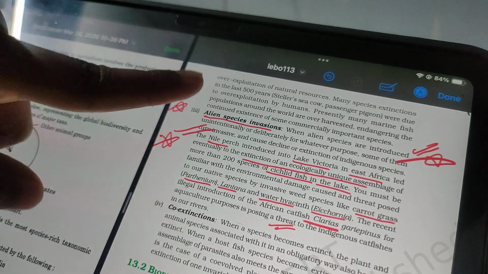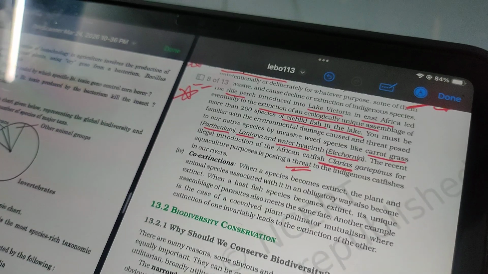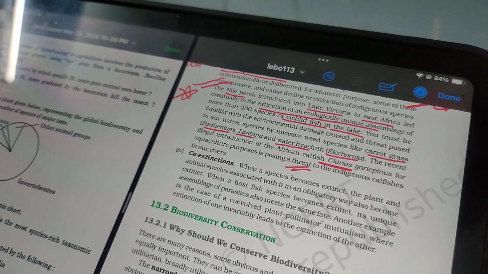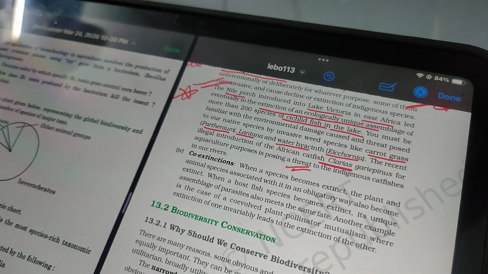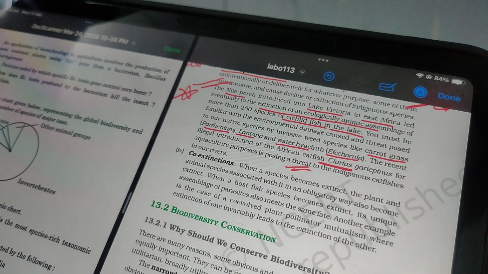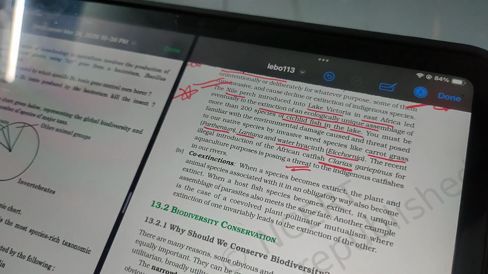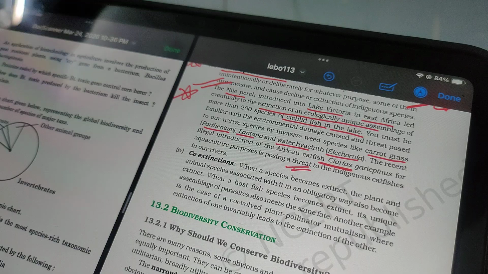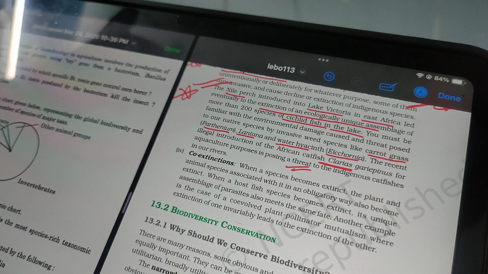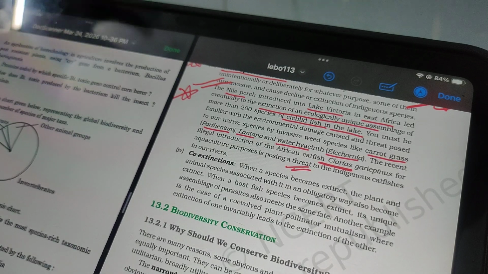Co-extinction. Basically, when any two beings are mutually dependent on each other for their needs, and if one is extinct, the other, which depends on it, also becomes extinct. For example, there is a fish that depends on a parasite, and the parasite depends on the fish.